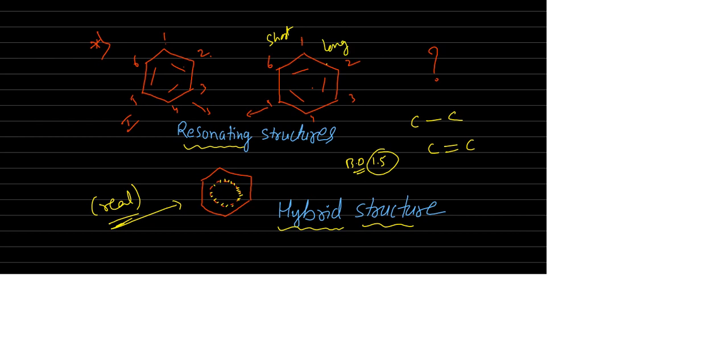But in benzene, practically all CC bond lengths are the same. We cannot explain how the CC bond length is the same between all carbons by any one of these resonance structures. We can explain it only by the hybrid structure. So the hybrid structure is the main real structure.